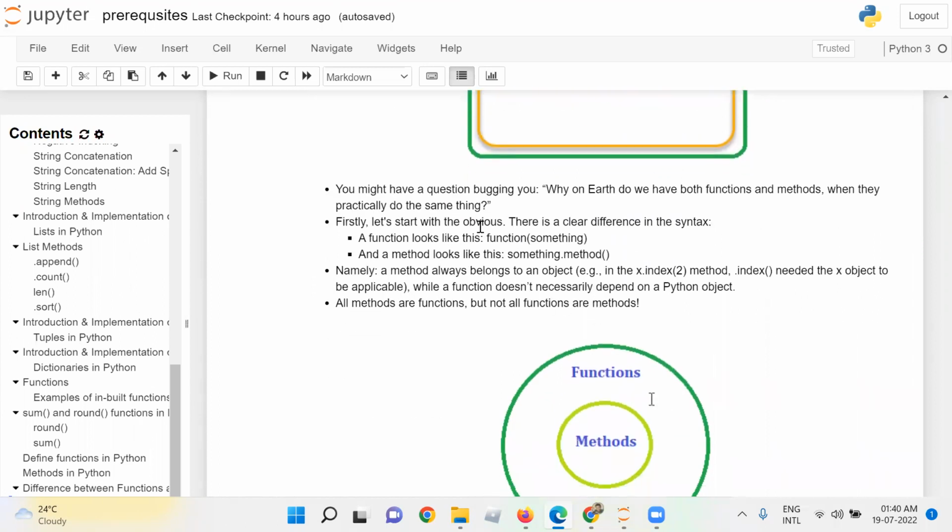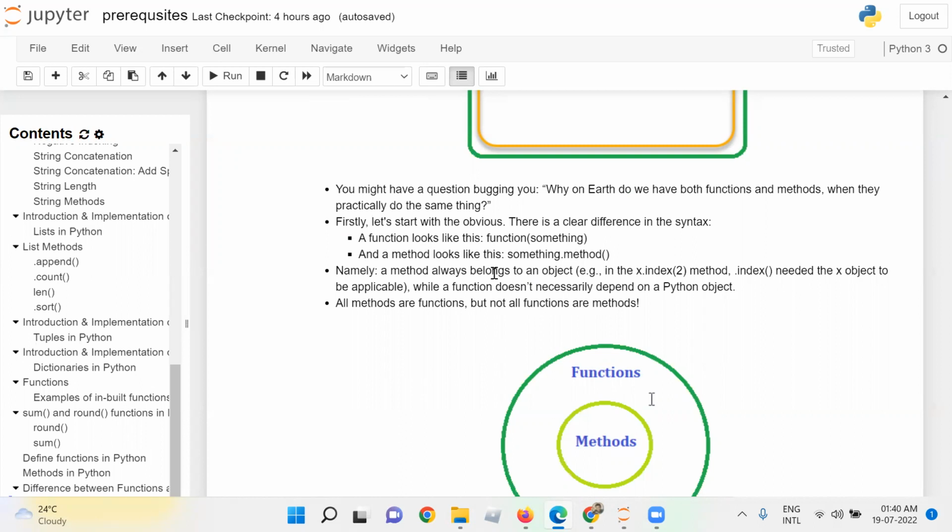Finally, let's start with the obvious. There is a clear difference in the syntax. A function looks like this: function name, opening and closing parenthesis, something. And a method looks like this: something dot the method name, opening and closing parenthesis.